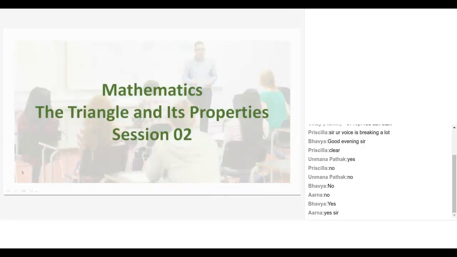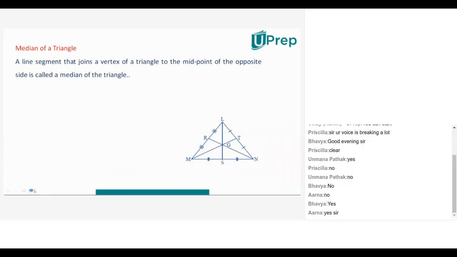So let's understand what median is. Unmana was telling, she went to bisector. We'll come to that also. Something that's dividing the entire triangle in half. So what was the meaning that we have over here? It says a line segment that joins a vertex. Guys, what's a vertex? The 3 points of the triangle, 3 ends of a triangle, to the midpoint of the opposite side. So if I have a triangle, what are the vertices? A, B, and C.